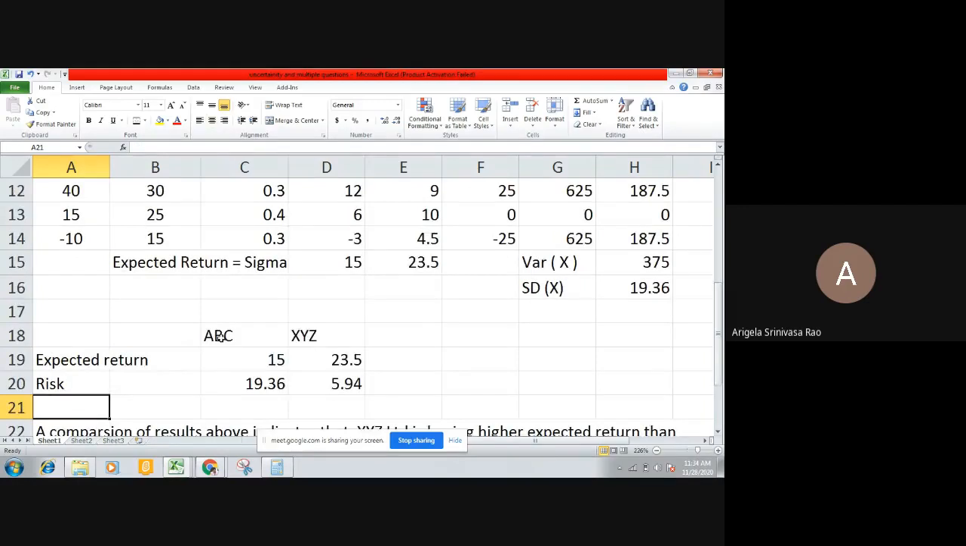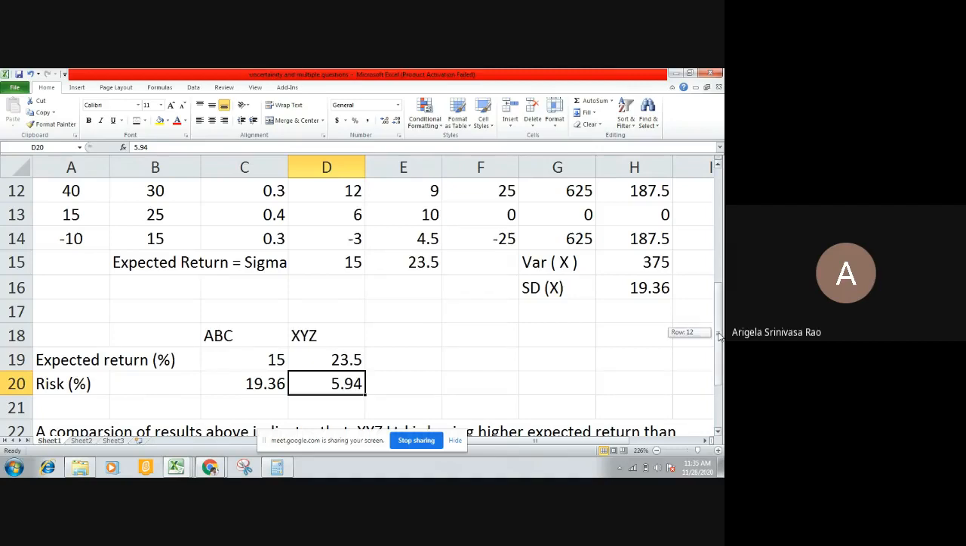We put the values like this, ABC, XYZ. X, the values that came in the above table, we are first arranging here. Expected return is 15% and 23%, whereas the risk is 19. For 15% return, we are taking more risk. But here return is more, but risk is less.